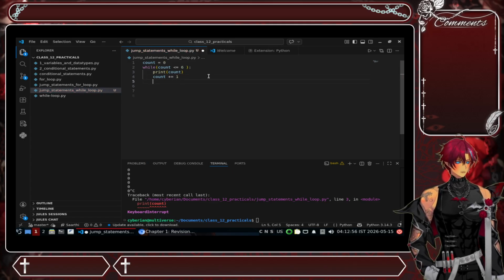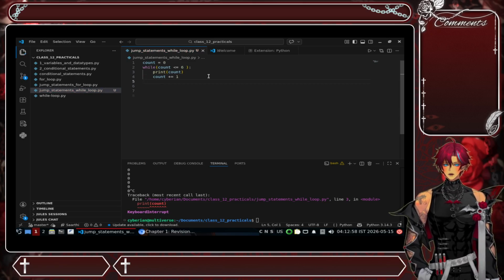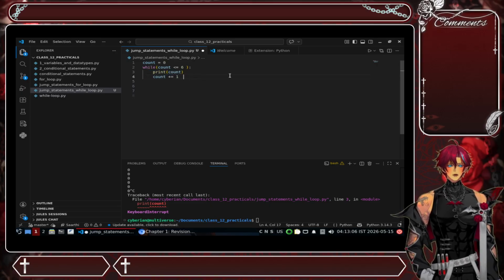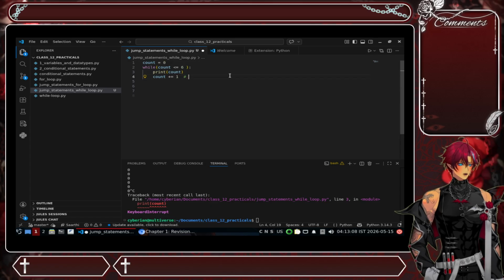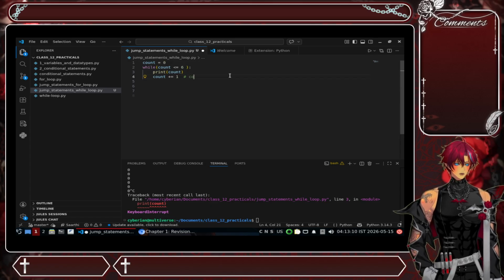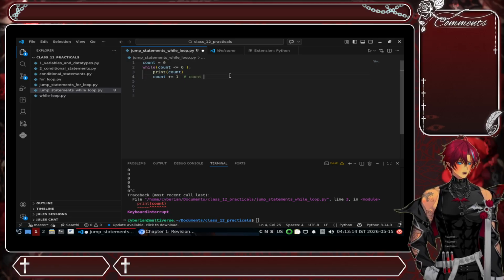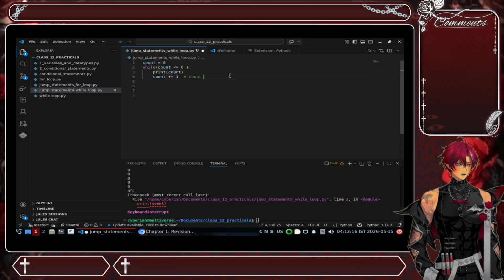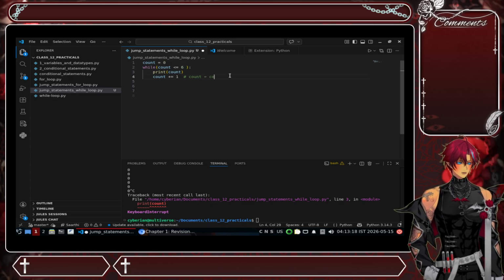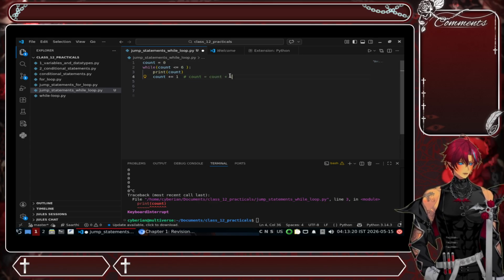So now this line will increase the count by 1 from the previous value of the count. If you want to understand how this works, it is the same as count is equal to count plus 1.